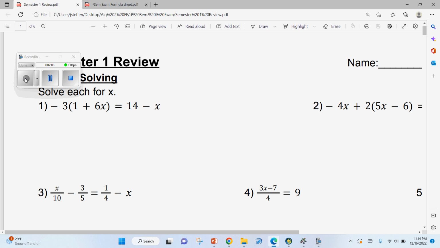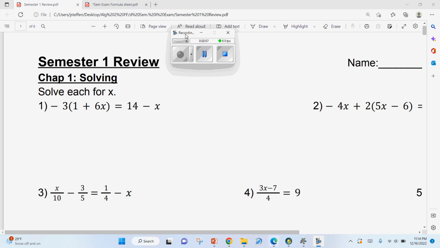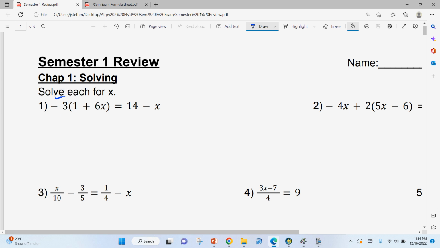Okay, so let's get back to this. Let's get rid of that. So chapter one, a lot of the stuff we did was solving for x. So we're solving each of these for x. So first we have to distribute this negative 3. So we get negative 3 minus 18x is equal to 14 minus x.